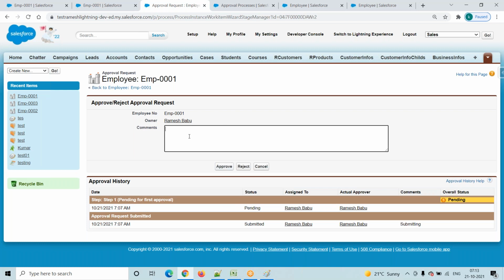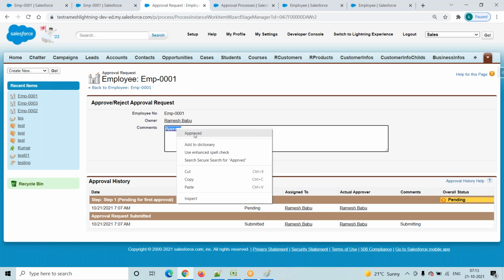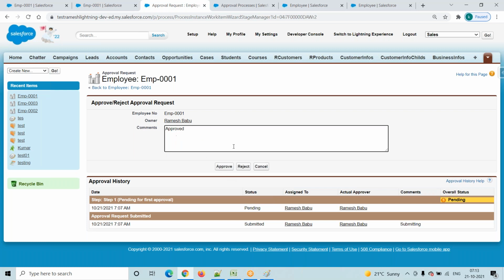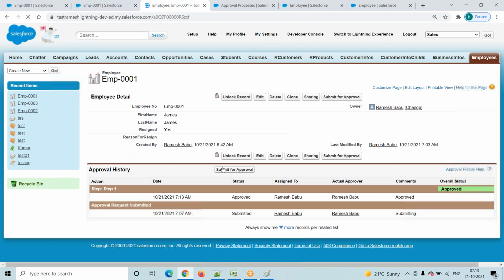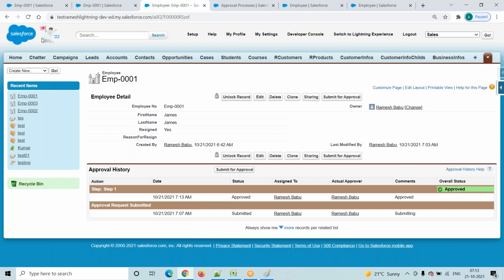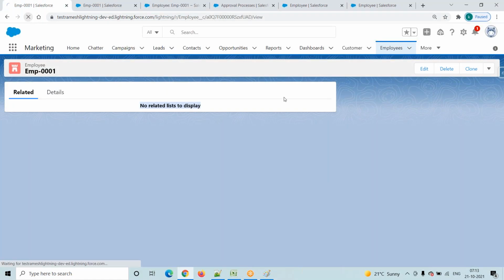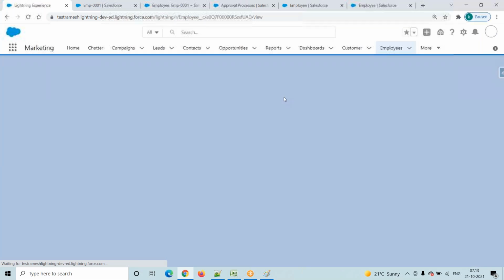So the manager either approves or rejects here. If you want to add a comment, no issues. If you don't want to add a comment, also no issues. Suppose you want to approve, then you go here and click on approve. Now again switch into the lightning version.